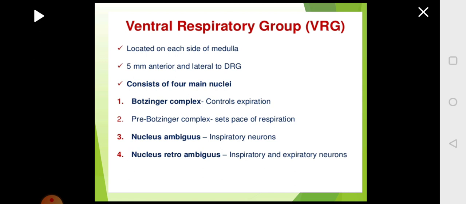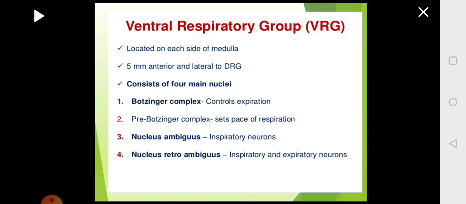Then there is the ventral respiratory group, which is located on the side of the medulla, and it is present close to the dorsal respiratory group. It is present a little anterior and lateral to the dorsal respiratory group, and this has 4 centers: Botzinger complex for expiration,